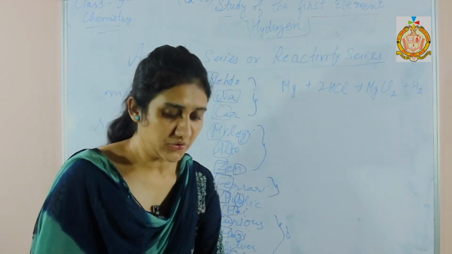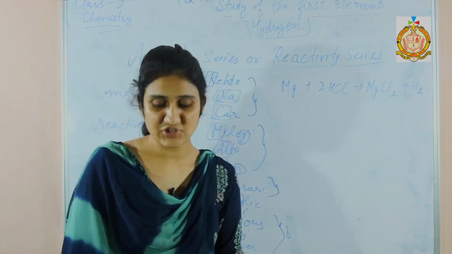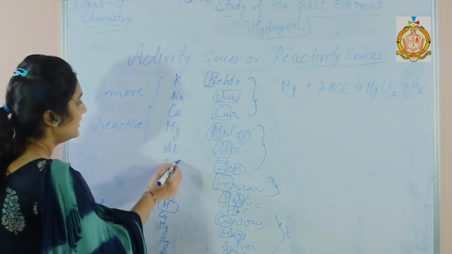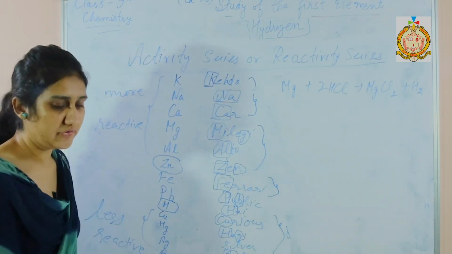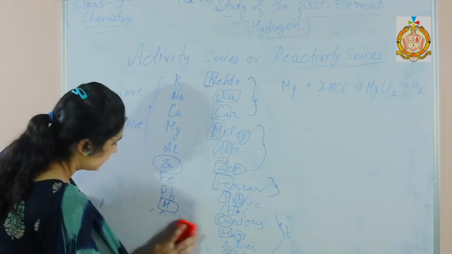So in the laboratory, when we are to prepare hydrogen, we always prefer zinc metal. Instead of all of these metals, we mostly prefer zinc metal for the preparation of hydrogen gas. Why do we prefer zinc metal? Let us discuss.